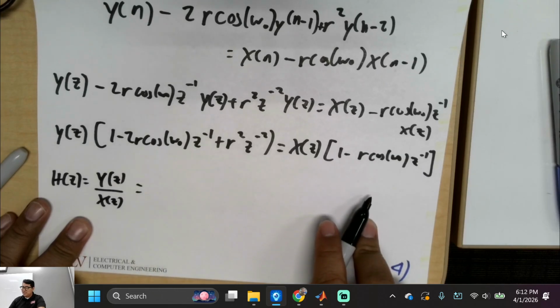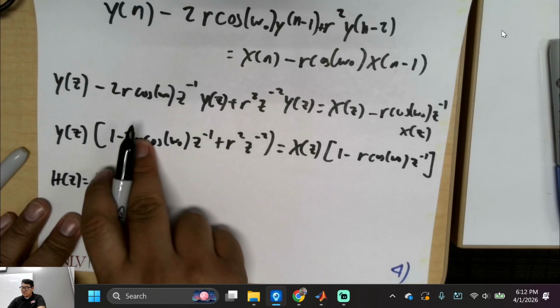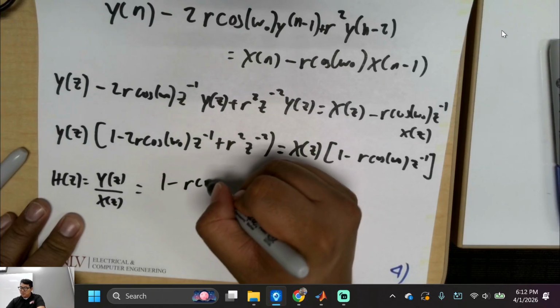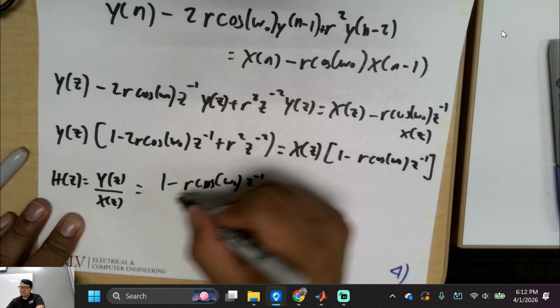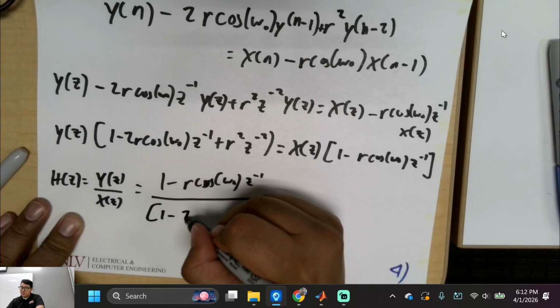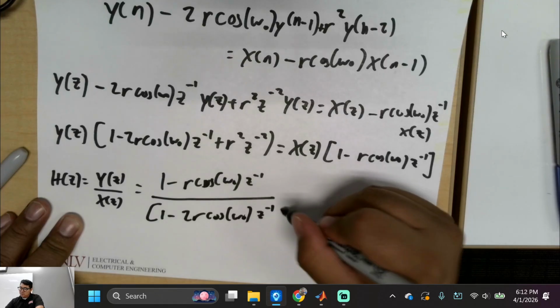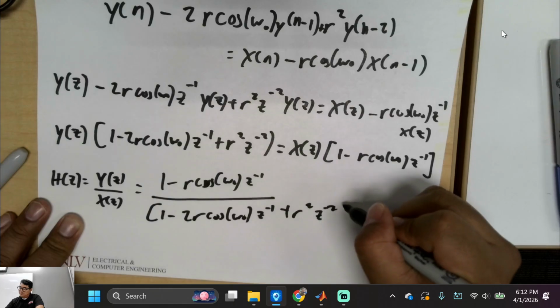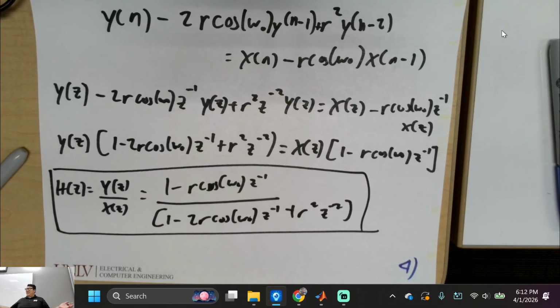And then let's combine things. This goes here, this goes here. H(z) = (1 - r cos(ω0) z^-1) / (1 - 2r cos(ω0) z^-1 + r² z^-2). Boom. Answer to number 1. Any questions about that? Yes, no, maybe?